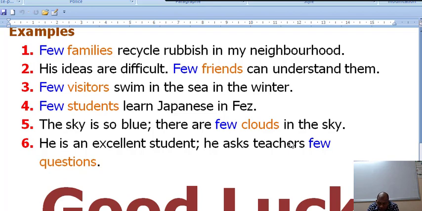And both of them precede, they come before nouns. These nouns are countable, and number three, related to people, animals, things. Sometimes you cannot find a noun after it, and it does not matter, because that noun appears at the beginning of the sentence.